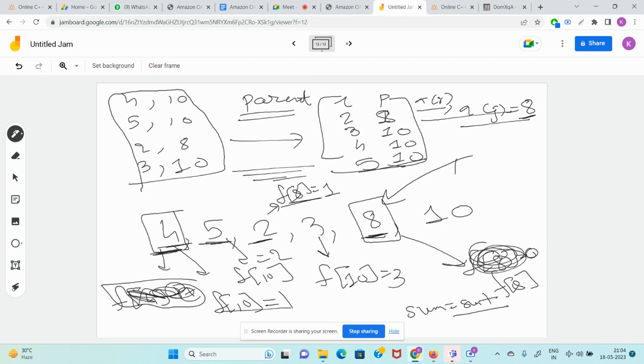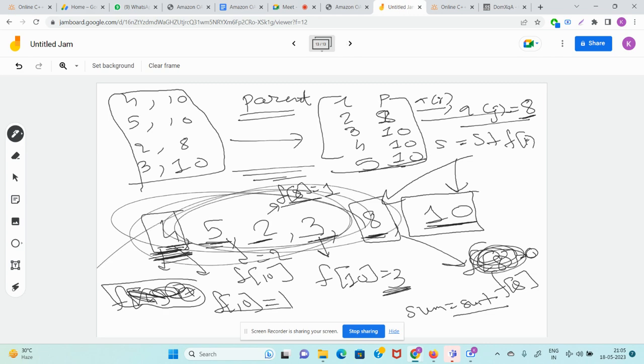Similarly, does 10 have a parent? No. So we won't do anything with the parent. But if you want to calculate how many valid pairs are there such that 10 is in the right side and other numbers in the left side, how many pairs are there? There is 4 comma 10, 5 comma 10 and 3 comma 10. So I will do sum equal to sum plus f of 10. And f of 10 already has 3, because whenever its children came, I did f of 10 plus plus. Now you understood the trick, right? Everyone start writing yes in the chat.